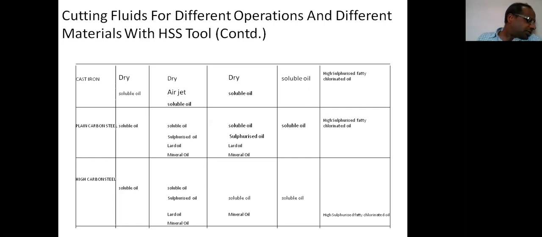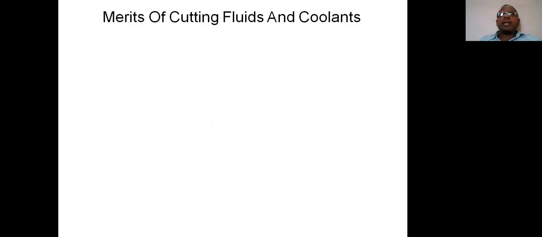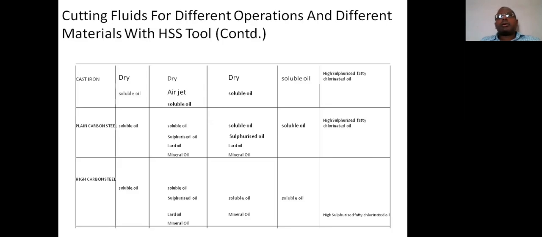Suppose if the cutting tool is made of different materials, then we must use other fluids. So in this class today, we discussed types of cutting fluids. Before that, we revised the previous topics, the properties of coolants and cutting fluids.